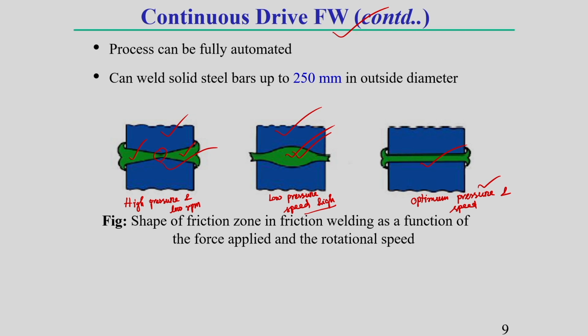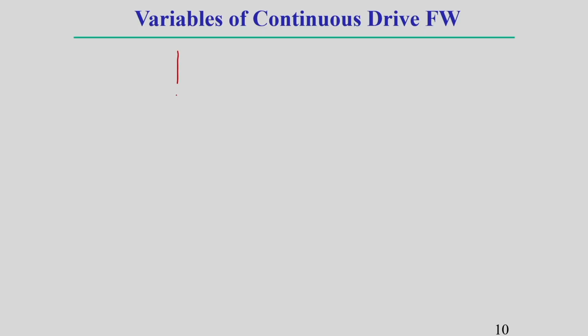So, here I am showing the effect of different types of operating parameters. This friction welding process can be used for bars up to around 250 millimeter outside diameter, which I have written here. Now, I am going to show you using some diagrams how these variables affect each other. In one figure I have already shown you different operating parameters of the continuous dry friction welding process, and their effect I am going to show you here.